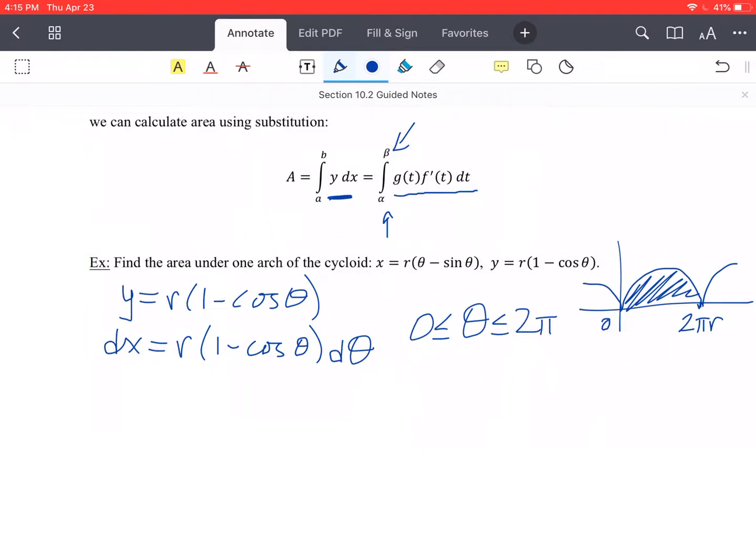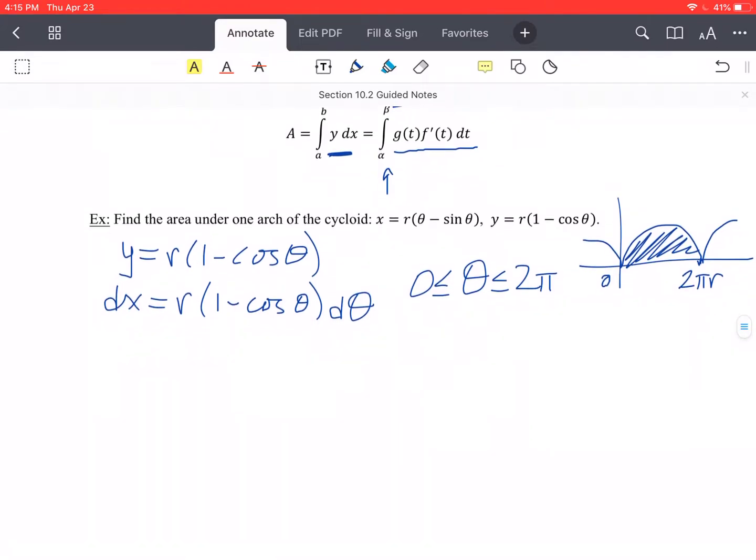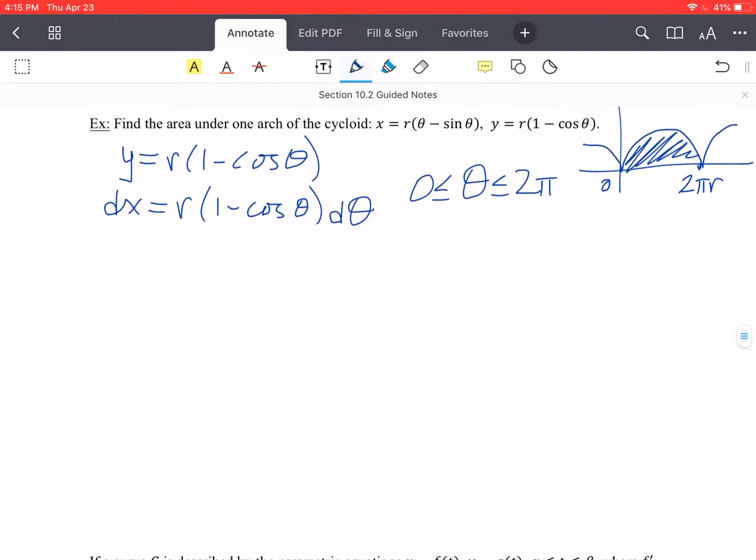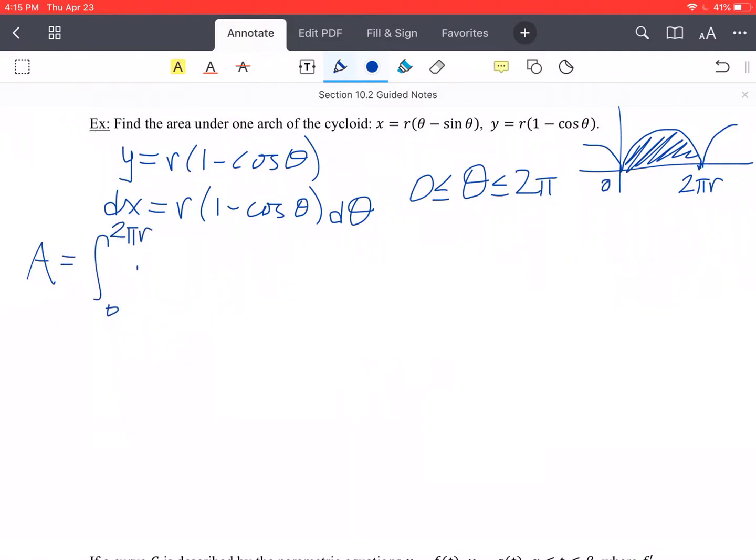Because one arch of the cycloid is represented by theta going from 0 to 2 pi. If we go past 2 pi, then we're starting another rotation of the circle, basically. Okay, so that's the next arch. All right, so let's set up our integral. So our area, that was going to be 0 to 2 pi r of y dx.